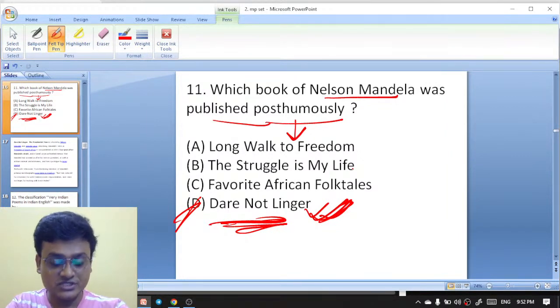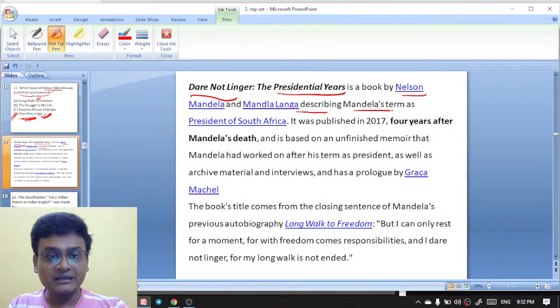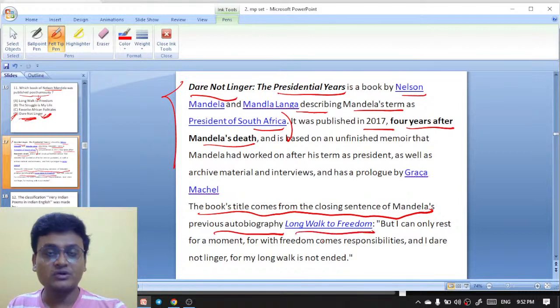And here is the explanation. Dare Not Linger: The Presidential Years is a book by Nelson Mandela and Mandla Langa describing Mandela's term as president of South Africa. It was published in 2017, four years after Mandela's death. So this work was published posthumously. The book's title comes from the closing sentence of Mandela's previous autobiography, Long Walk to Freedom. Long Walk to Freedom is another famous work written by Nelson Mandela.